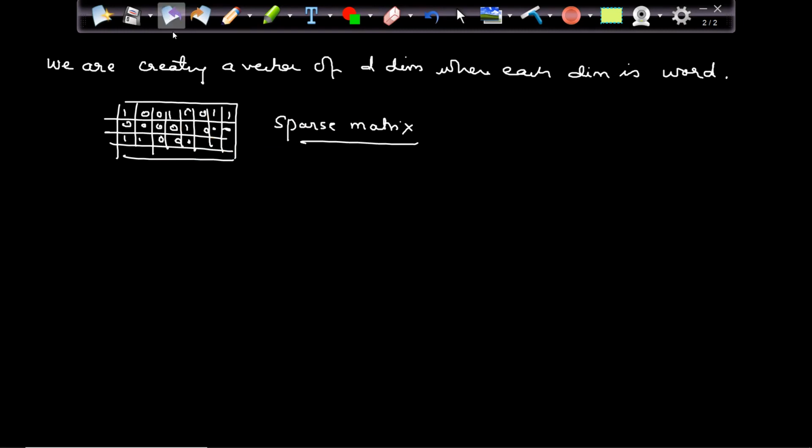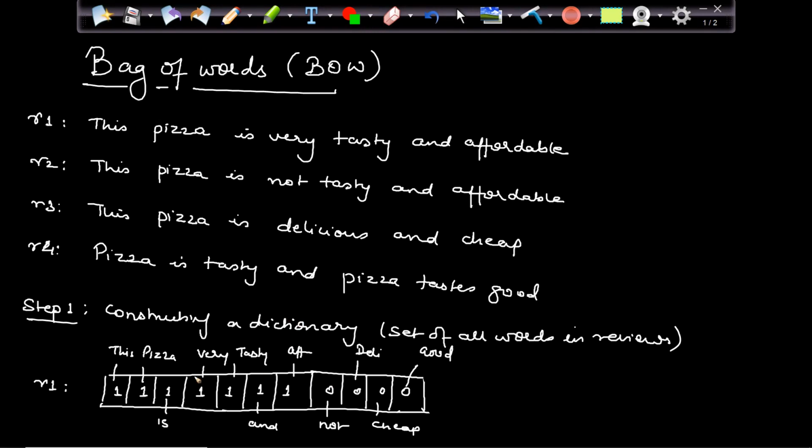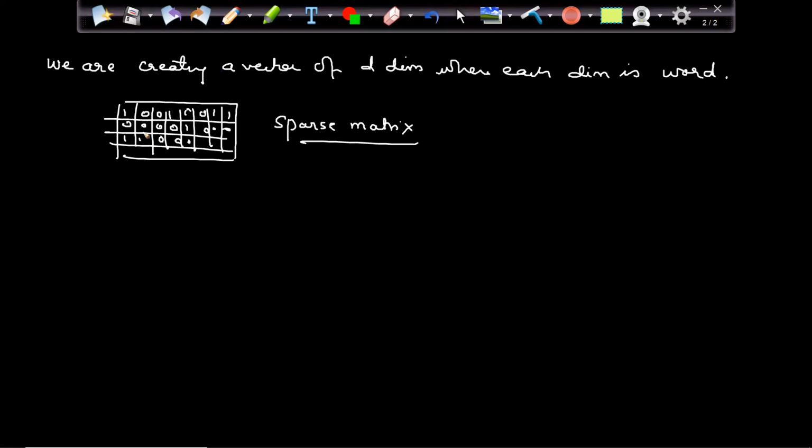And also one more important word which we should be aware of: the collection of this dictionary basically. I have all the words, right? This pizza is very tasty and all, every word which is there in my review. So this set of words in the reviews is also known as the corpus, or I can say the document corpus. Basically, the collection of all the words.